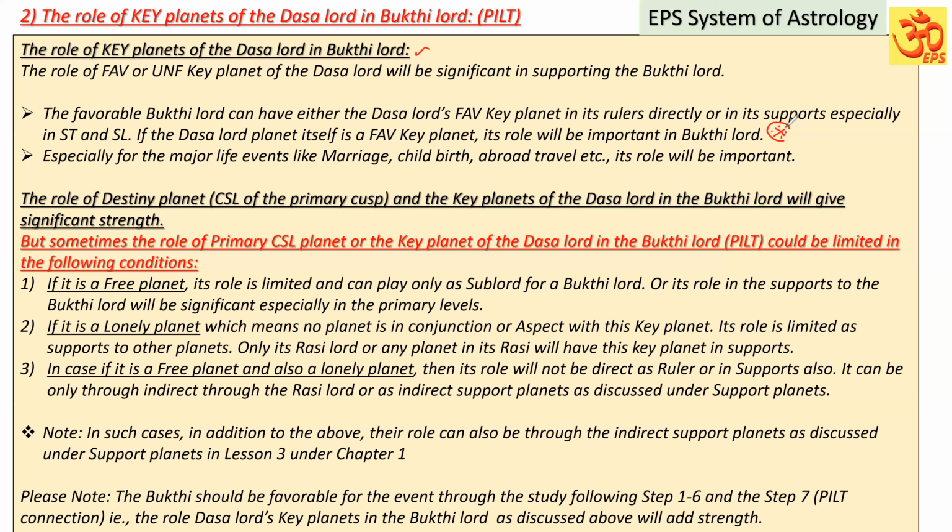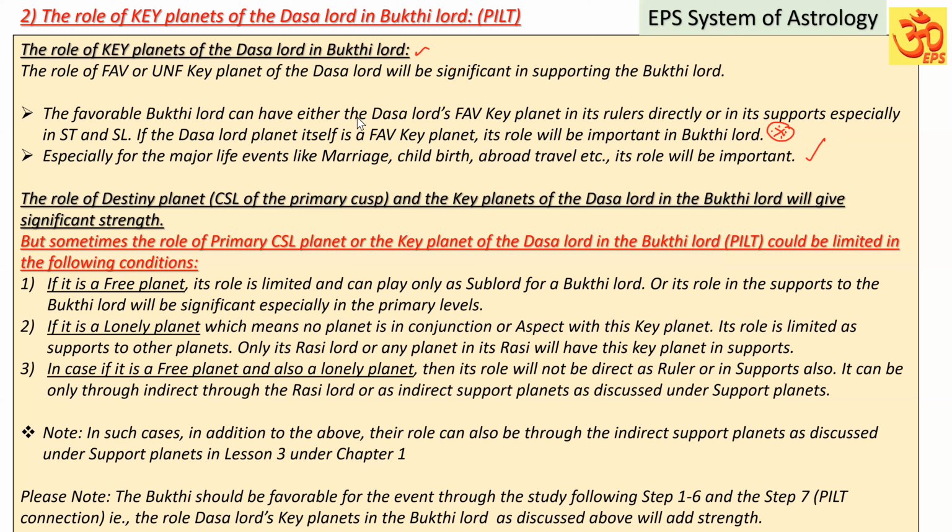Suppose the dasa lord itself is a strong favorable key planet. Definitely the Buddhi lord, which is having the influence of the dasa lord's key planet, will be strongly supportive for the event, provided that the Buddhi lord also should be supportive for the event, especially for major life events like marriage, childbirth, abroad travel, etc. This role will be significant or important.